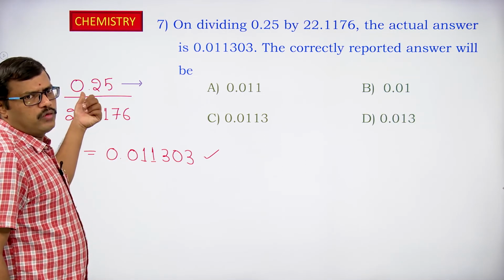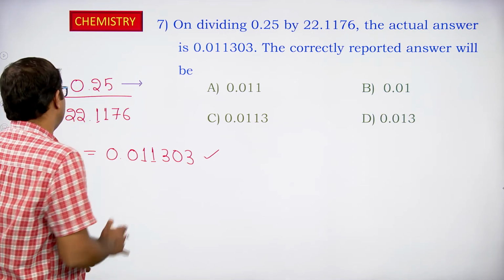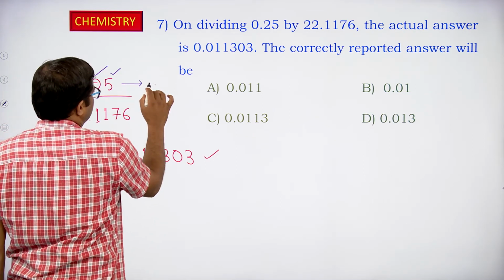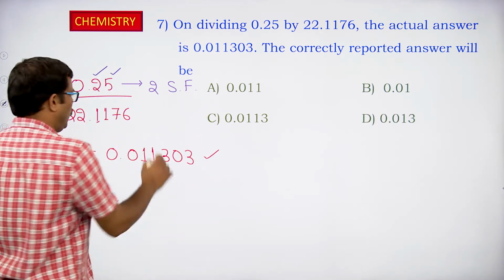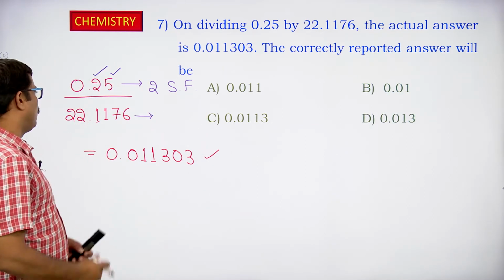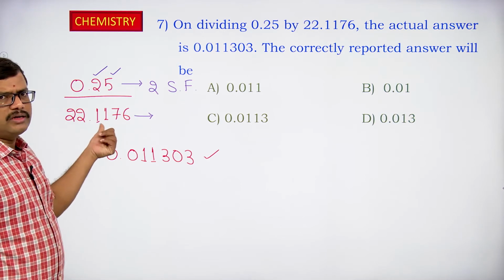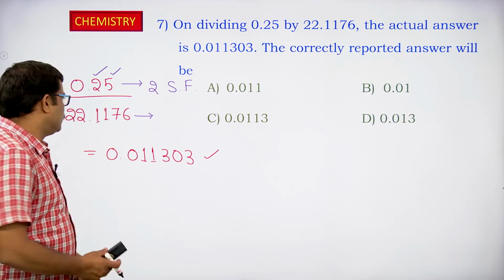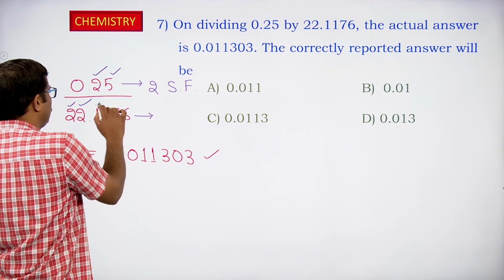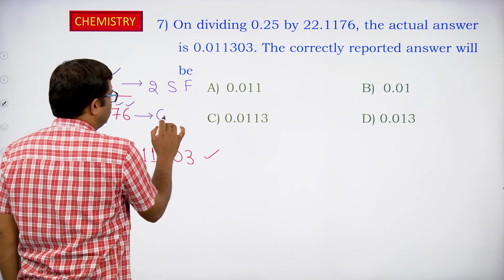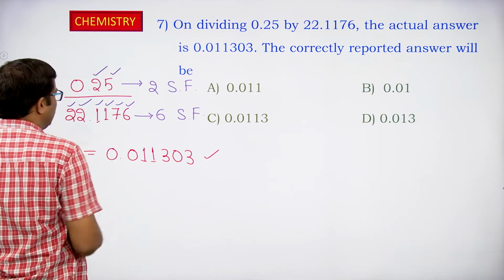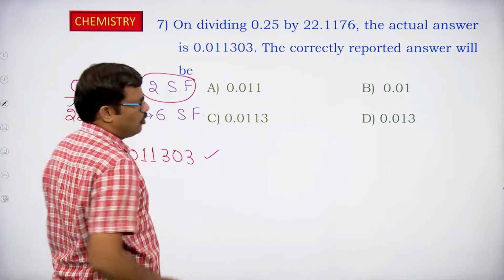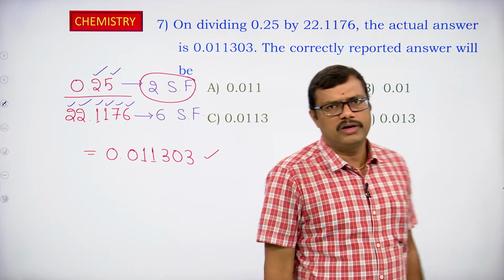A zero before the non-zero digit is not considered. 2 is a significant figure, 5 is a significant figure. So we have 2 significant figures in this case. In the second one, 22.1176, all non-zero digits are significant. So here 1, 2, 3, 4, 5, 6. Total 6 significant figures are present in this case. Which is having the least value? The first number 0.25 has the least number of significant figures.